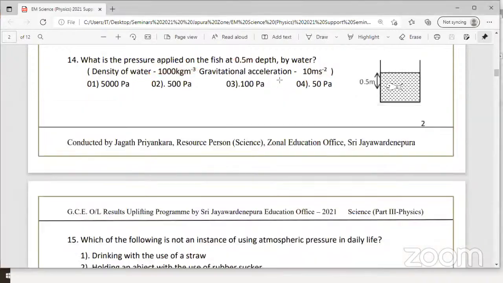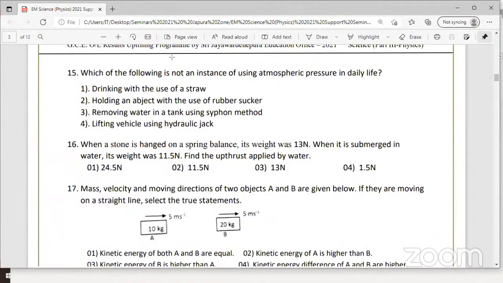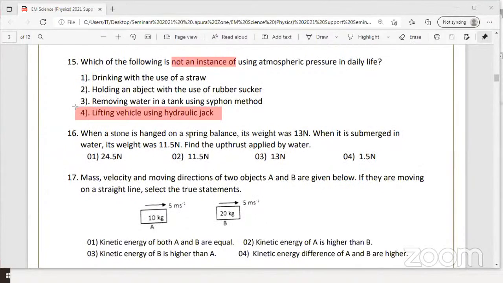Then question number 15, I'll read from the screen. 15th MCQ: not an instance of using atmospheric pressure in day-to-day life. Not an instance, underline. Answer is the fourth: lifting a vehicle using a hydraulic jack. Regarding the use of atmospheric pressure, they have given diagrams in the textbook, Grade 10, Unit 15: rubber sucker, drinking with a straw, and the siphon method for removing water from a tank. Fourth. Question number 16.